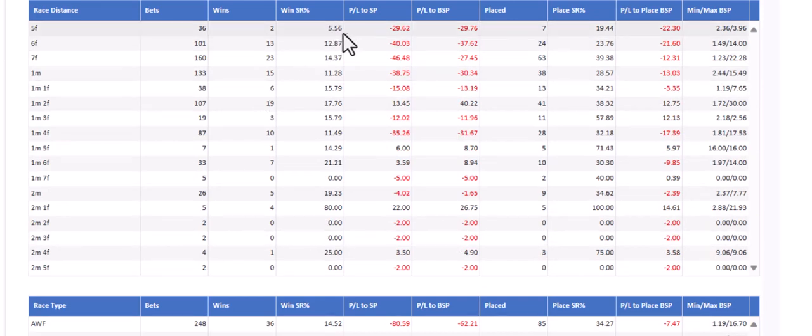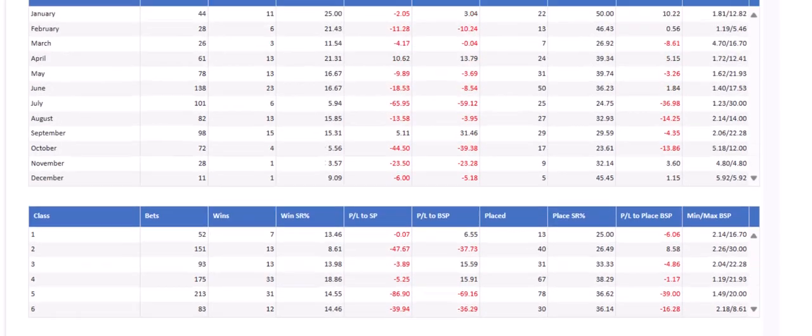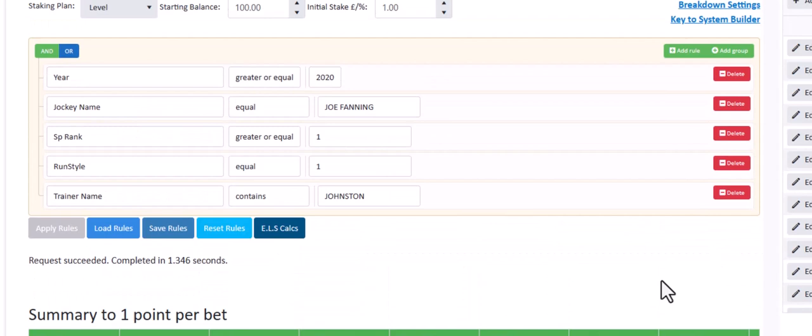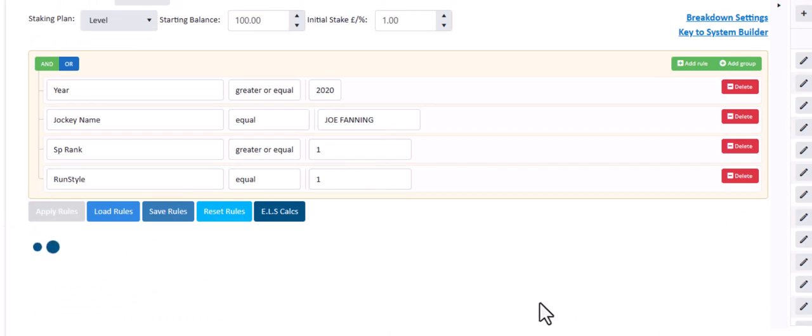Very poor strike rate in 5 furlong races. So you probably wouldn't want to be backing Joe Fanning on a front runner for the Johnstons over 5 furlongs.